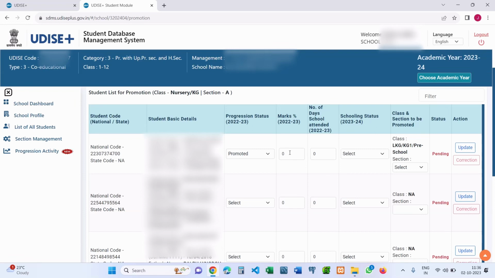Then you have to specify the percentage of marks, which will be in number, and the number of days the student attended the school during 22-23. And under schooling status, you can specify either studying in the same school or left the school with TC or without TC. If the student is studying in the same school, then you can specify the section and click update.